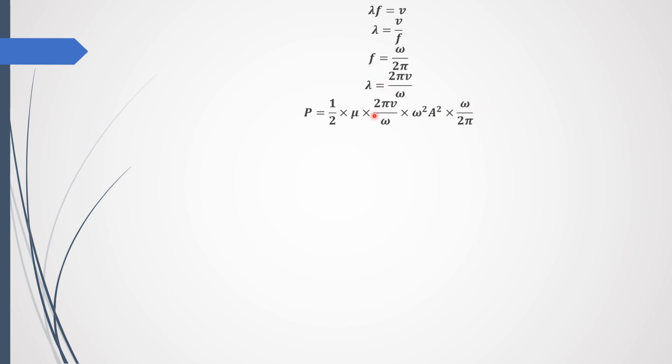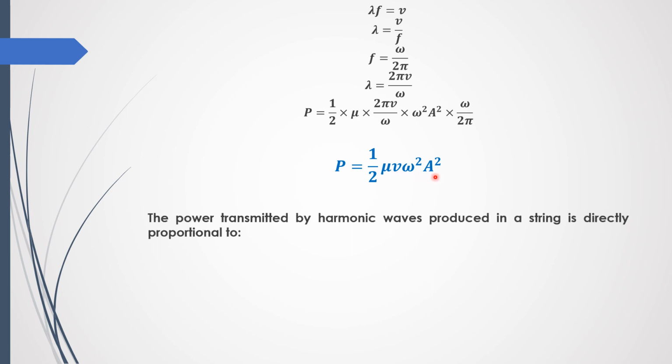So this 2 pi will cancel, this omega will cancel. The final expression for the power is half mu into v into omega squared into amplitude squared.